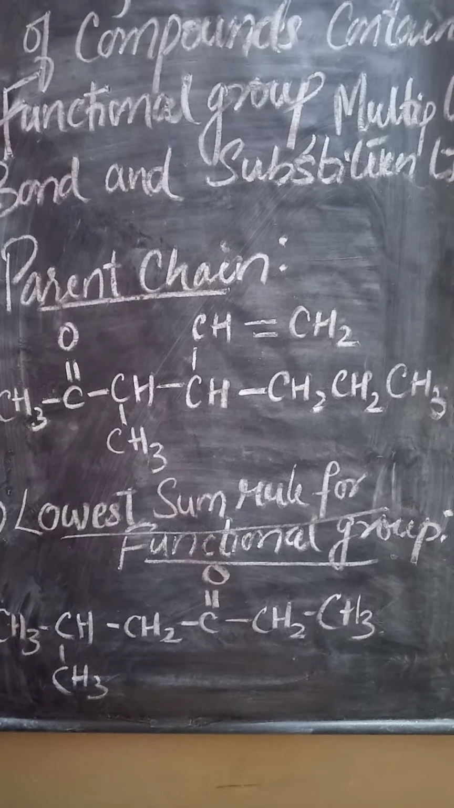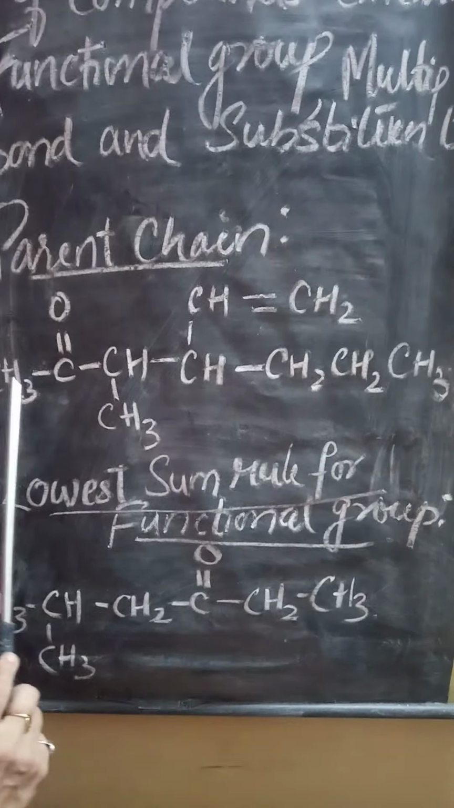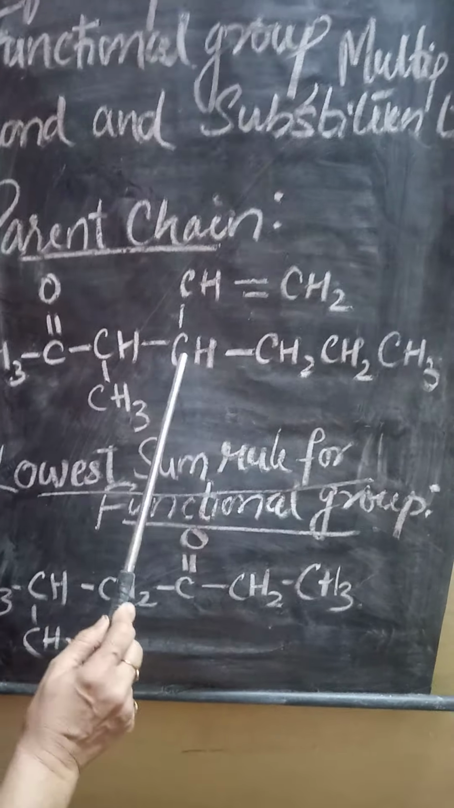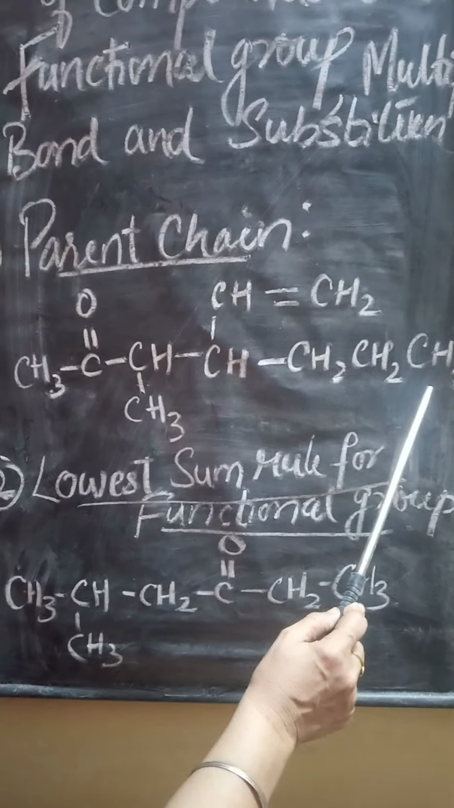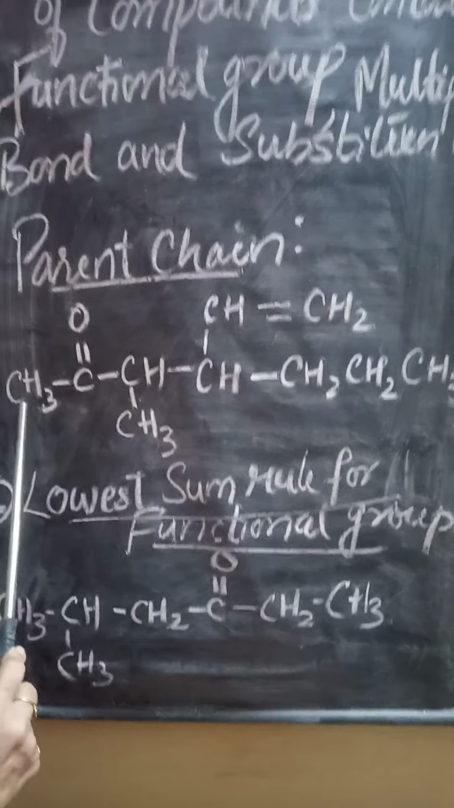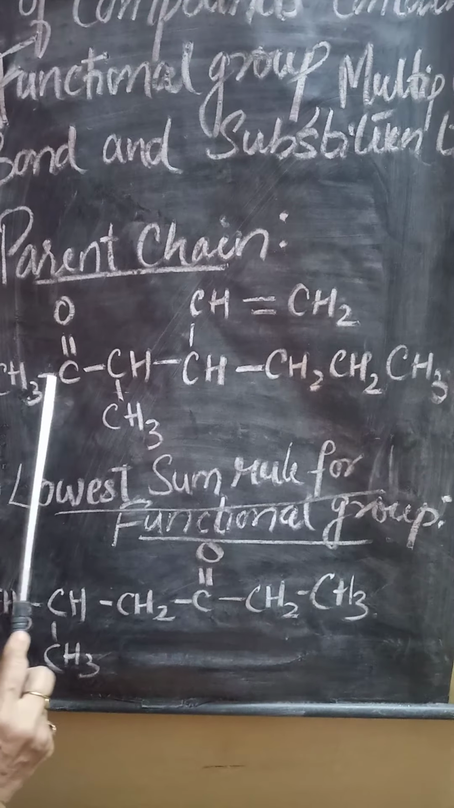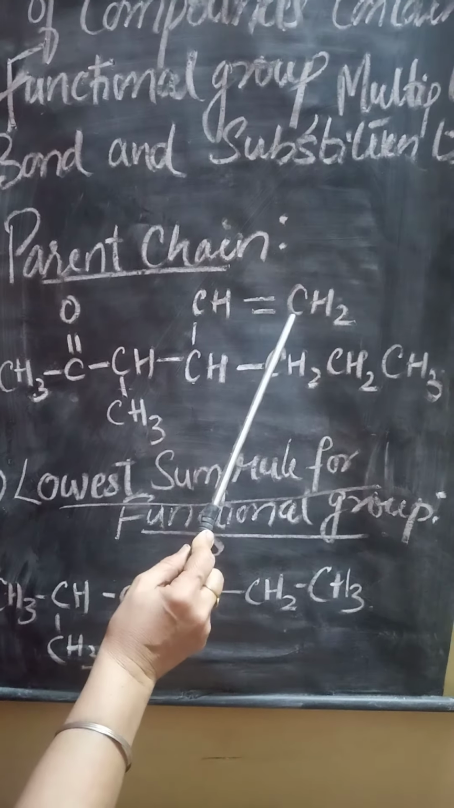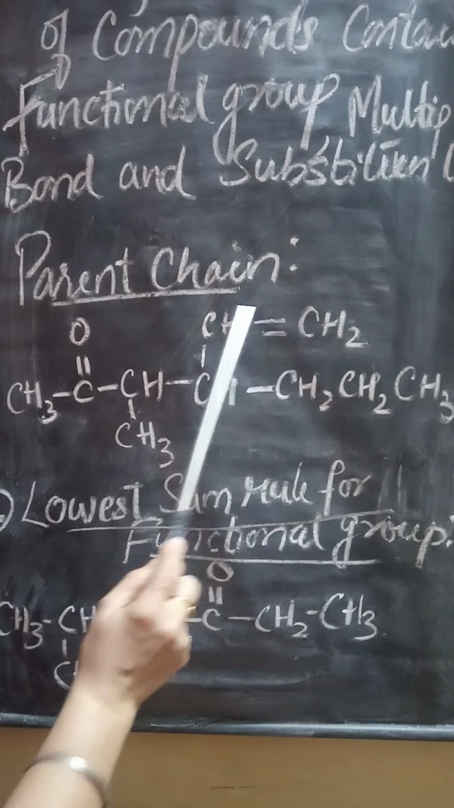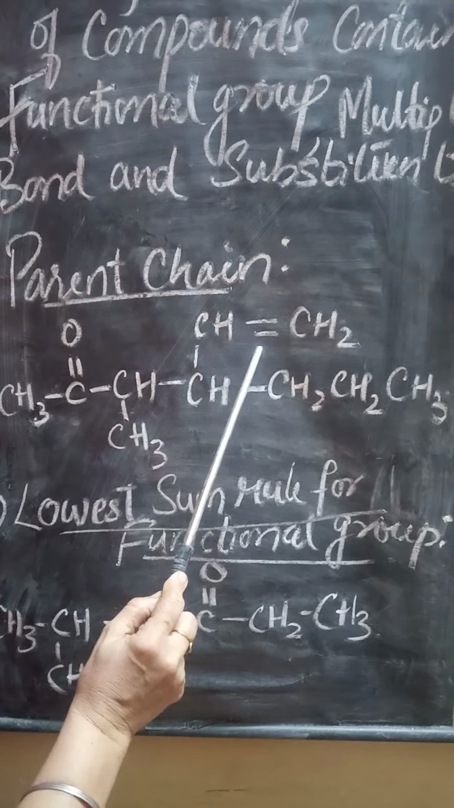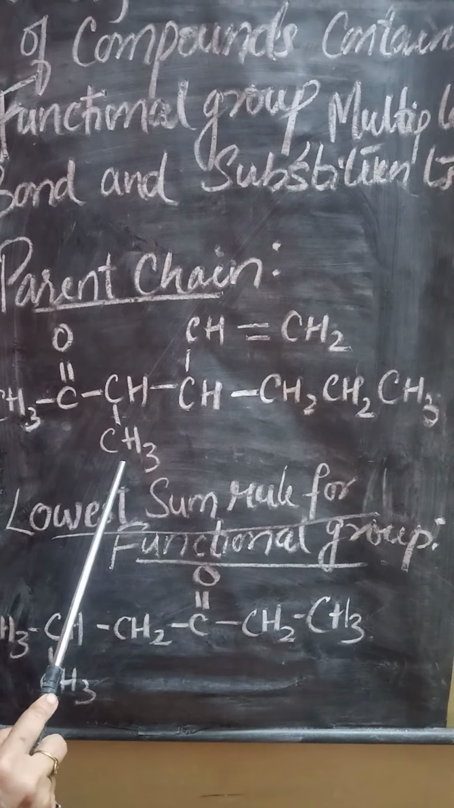This line is very important. So we will see what the chain is. First, the longest chain you can see is 1, 2, 3, 4, 5, 6, 7. This is the 7 carbon chain. But we will not take this chain because one double bond is also present. So we will count 1, 2, 3, 4, 5, 6. No doubt this 6 carbon chain is what we will consider, because it contains the functional group and the double bond along with the substituent group.